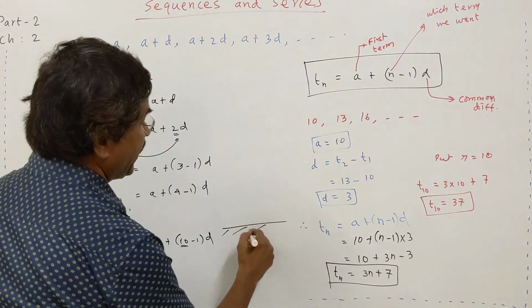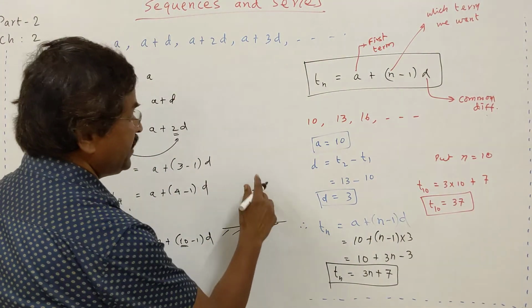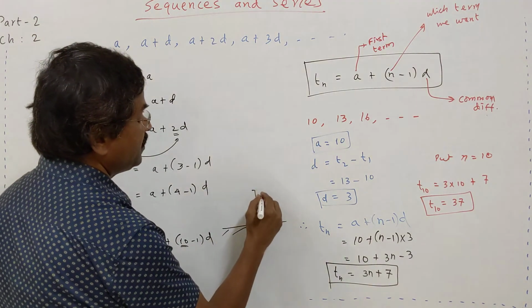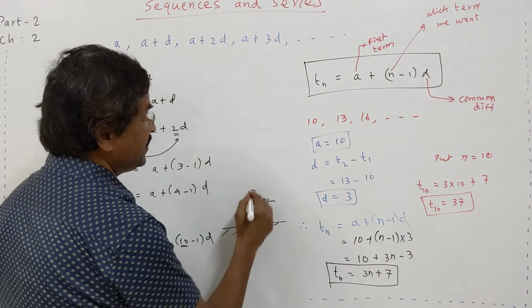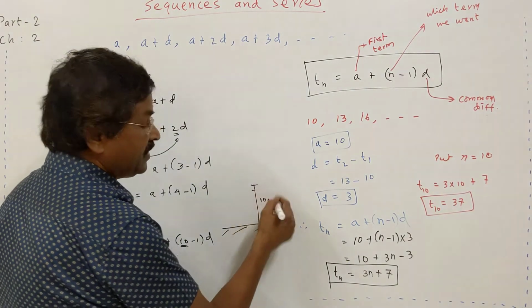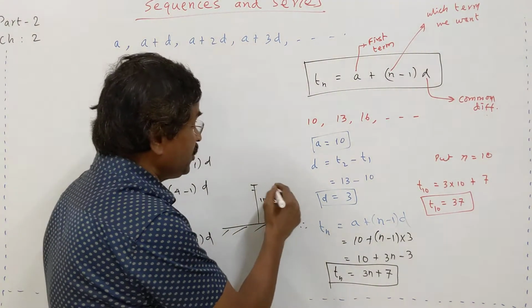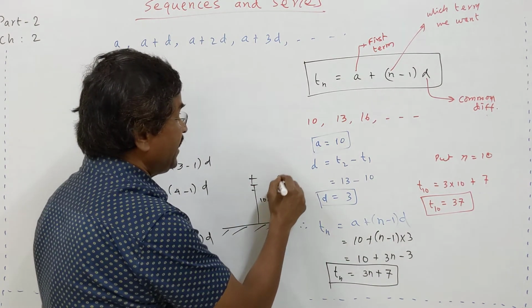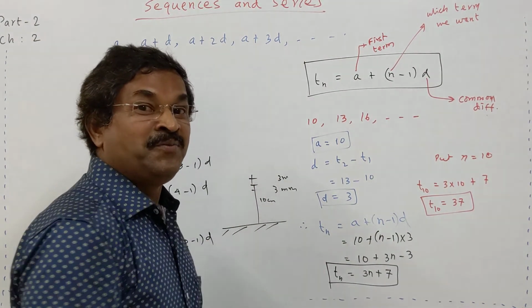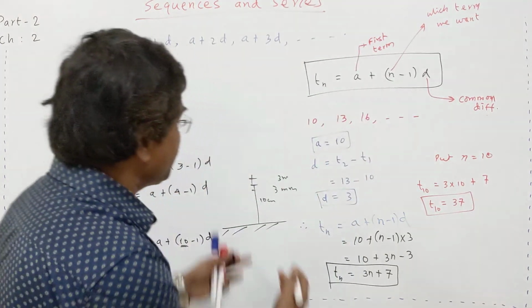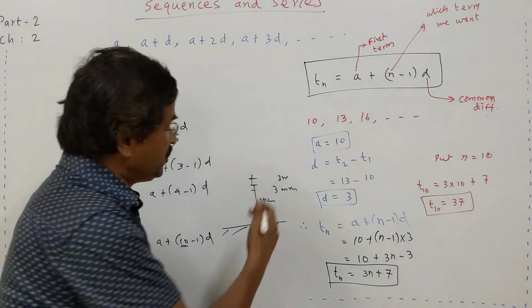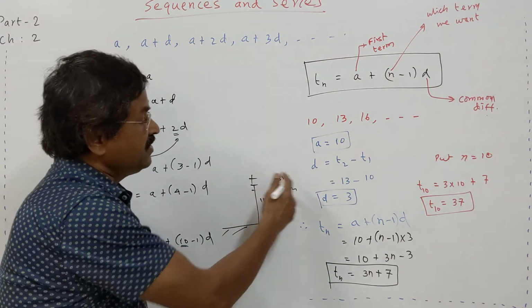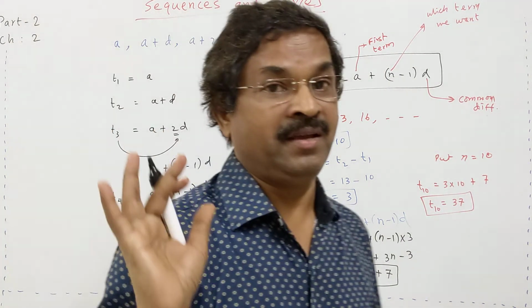You see the growth of the plant. First week this many centimeters, second week, third week. Suppose when you start observing, it is 10 centimeters. Then after every week its growth is 3 millimeters. The next 3 millimeters, like that it grows. Now after observing for 2-3 weeks, you see that the growth of the tree is falling in an AP.